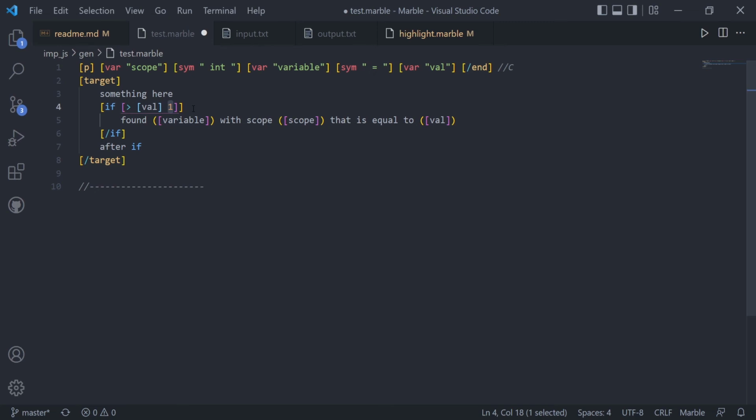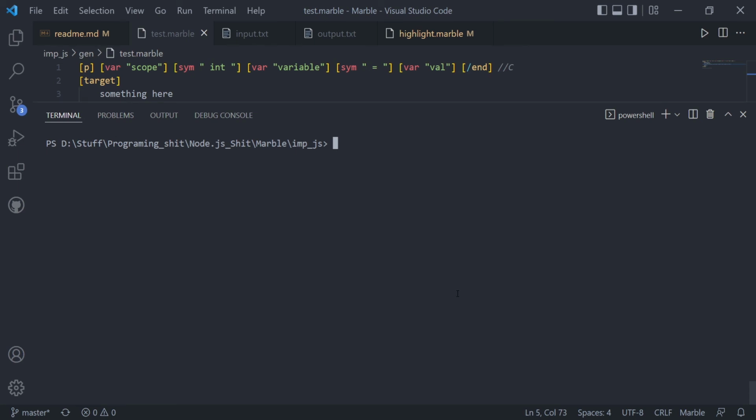And here it's a literal one, but you can also access variables by index in the pattern. So I could say that I want to grab the 0th variable from the pattern. But here I just want the literal one. And so if this condition is met, it will do this string, and you can have nested ifs in here further, and you can also have loops and stuff. And a loop just currently takes one argument, and it will resolve whatever is in there that many times. So let's see what this actually does.